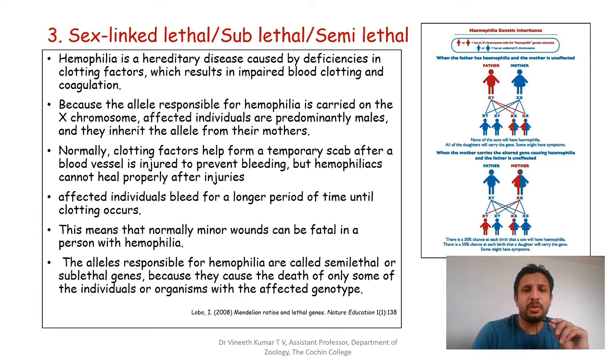So the alleles responsible for hemophilia are also called semi-lethals or sublethals because they cause death only in some individuals or organisms with the affected genotype. So they are called semi-lethals or sublethals because here also they have the hemophilia gene, but they do not show it, they are not affected or lethal. It causes lethality only in certain conditions. Okay, and that is why it is called semi-lethal or sublethal. So this is what is called sex-linked lethal genes, also called sublethal or semi-lethal genes.